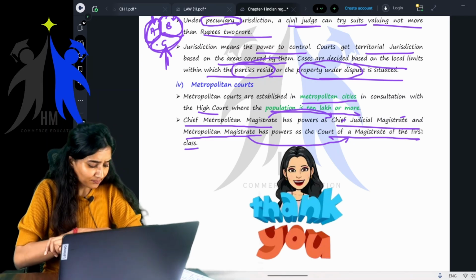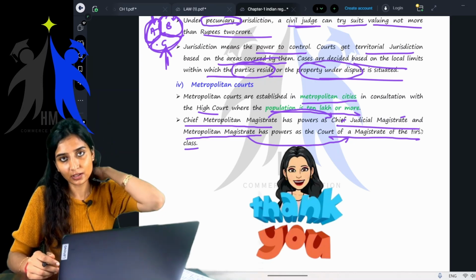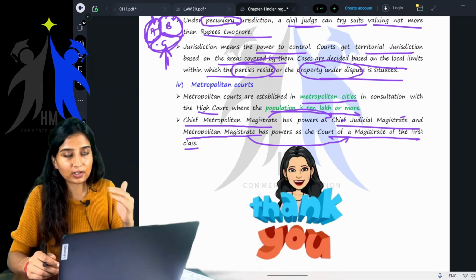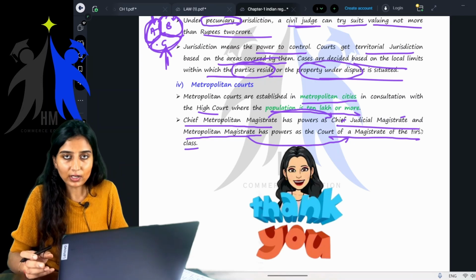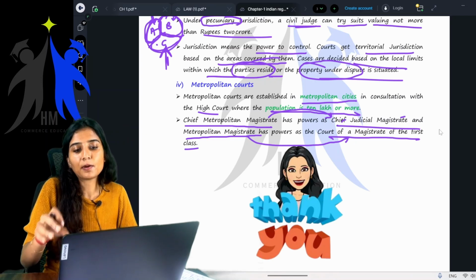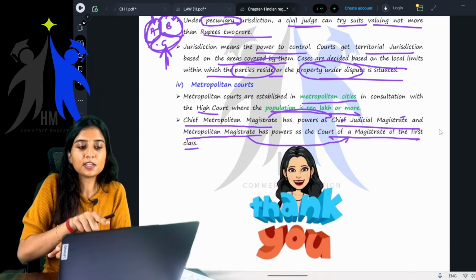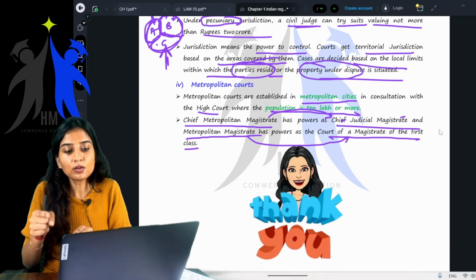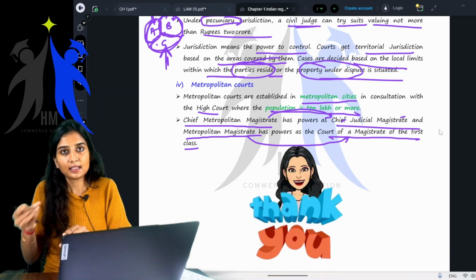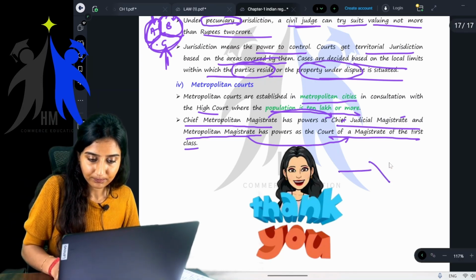Basically, all of these you can only understand if you have done your LLB, right? We don't learn about the order of the judges, who comes first, who comes later. We are not aware of all of it. What you just have to know is Chief Metropolitan Magistrate has the power of Chief Judicial Magistrate. So whatever powers are given to Chief Judicial Magistrate, even the Chief Metropolitan Magistrate will have the same powers. Also, whatever powers a court of a magistrate of the first class has, the same powers are given to the Metropolitan Magistrate. Simple, clear, children, everyone? Yes?